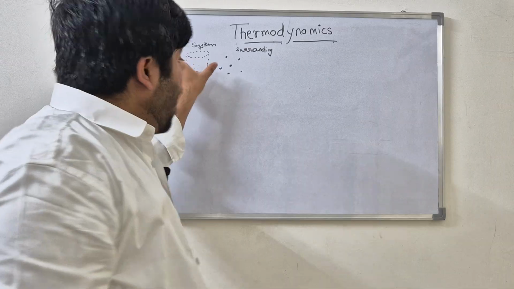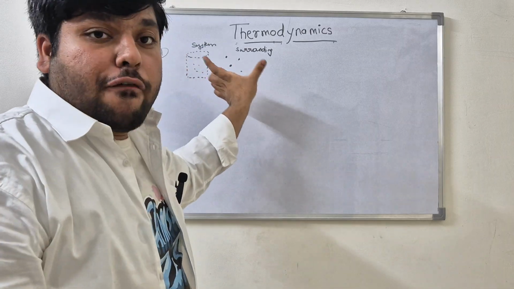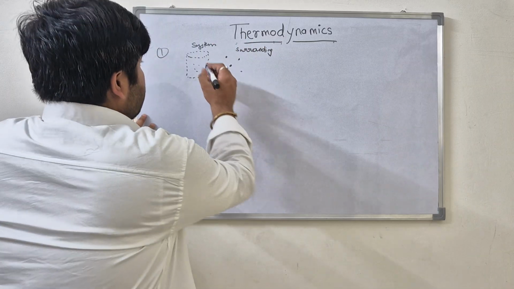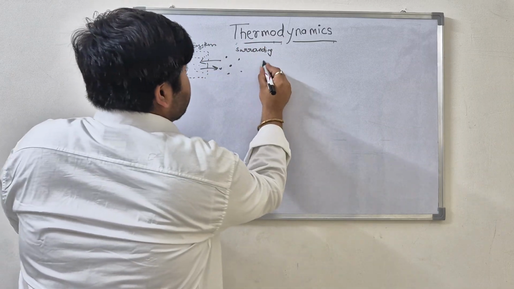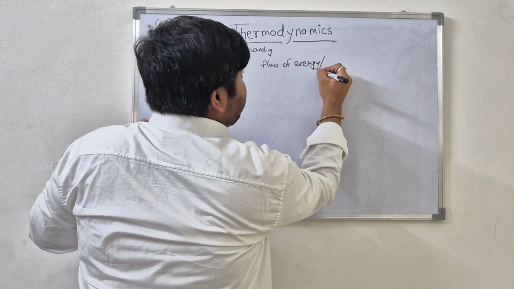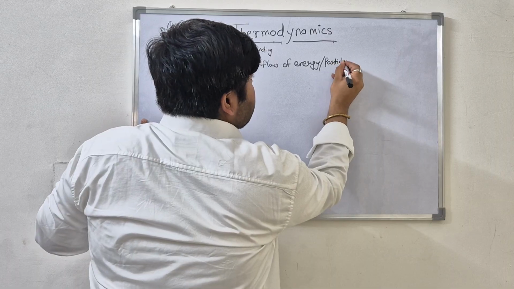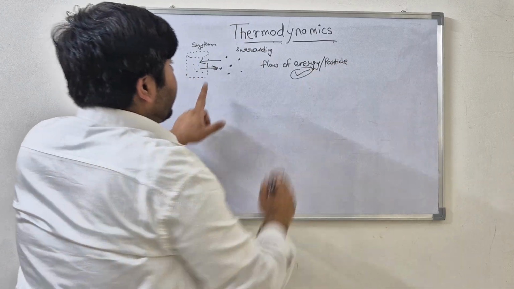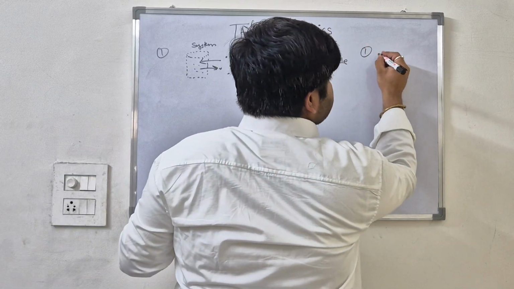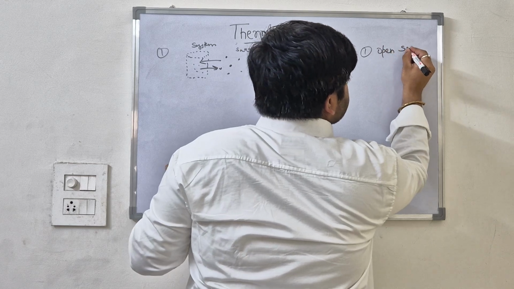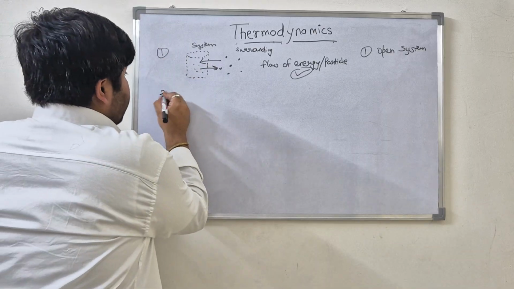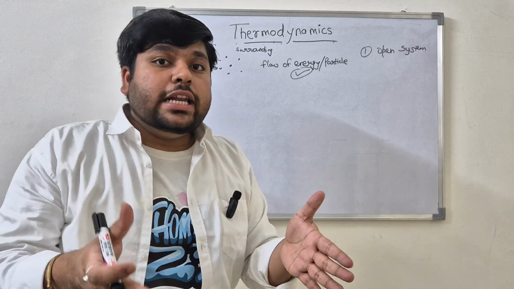If the boundary is imaginary, then the flow of both particles and energy between the system and the surrounding is possible. So the flow of energy and particles is possible when we consider our boundary as imaginary. This becomes our first system, which is known as an open system. Understood? Now imagine our boundary is a real boundary.